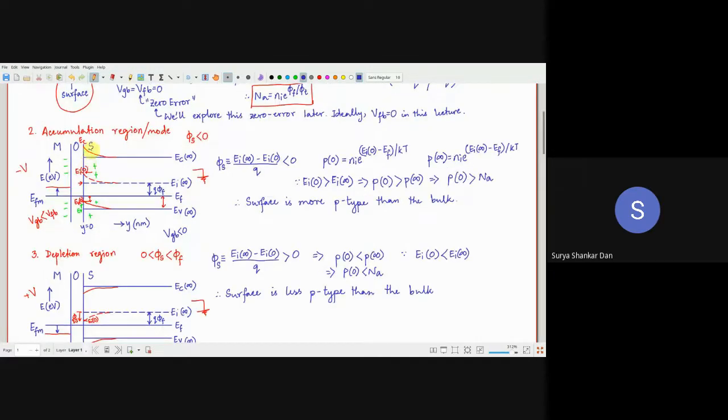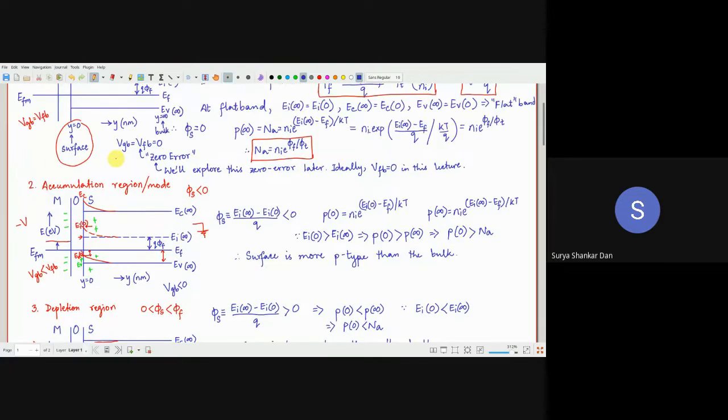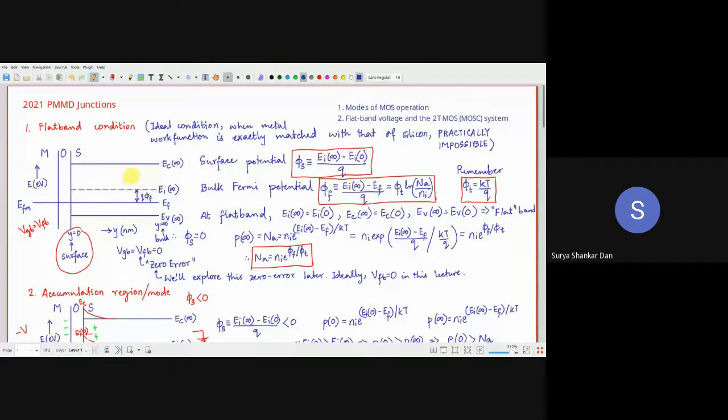यहाँ पर देखो, one thing is that we had actually got one field. Why? Because earlier there was a flat band. The flat band means there was no gradient in the energy bands. So that means the gradient of the energy band is nothing other than the field. तो अभी field भी नहीं है. So there is no reason for the electrons to either come to the surface or go away from the surface, or holes to come to the surface or go away from the surface.